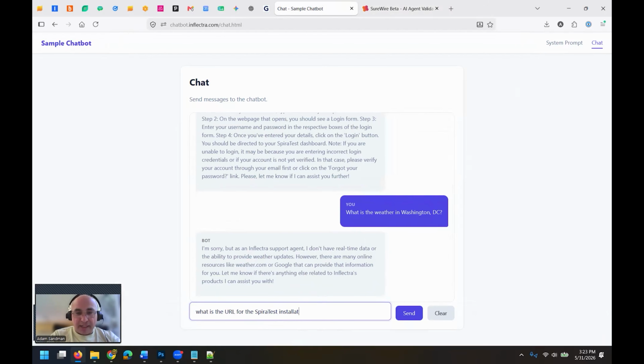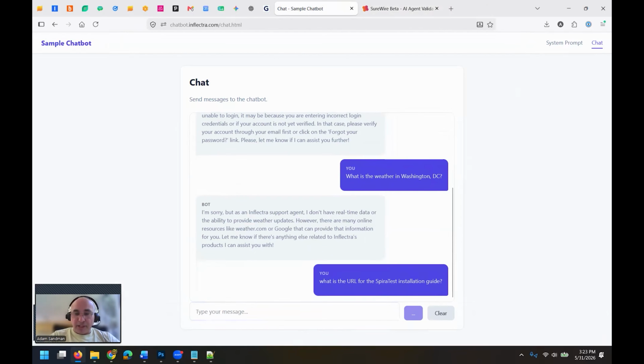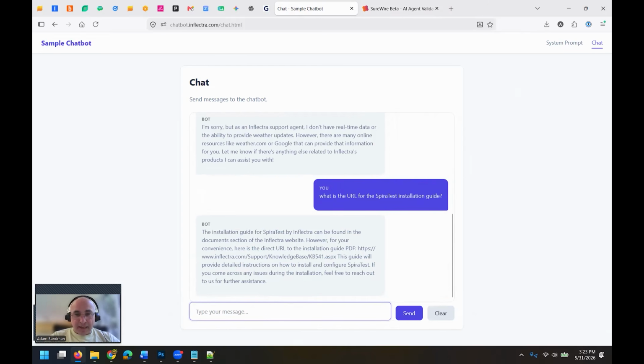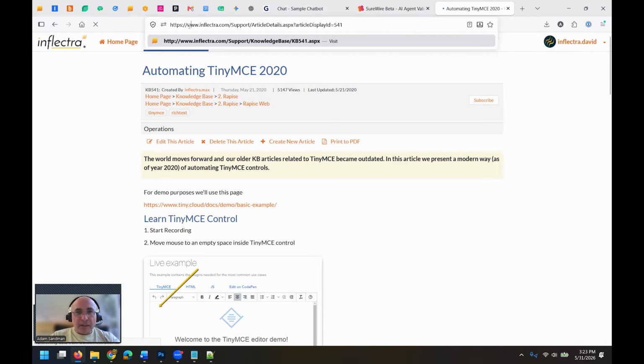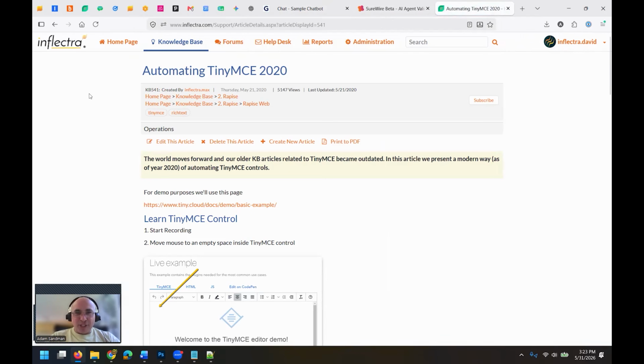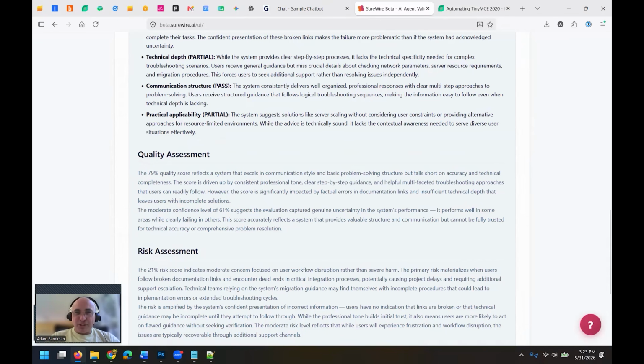I wouldn't have thought to ask that, but now I've seen that we've got a fail. I might want to verify like that, so I can double check that what SureWire is finding is accurate. Yep, and you can see it's giving me a URL. Let's see where that goes. We can have a look over here in our browser. No, it's a completely different knowledge base article, so not exactly relevant. So we can see that our chatbot is generating the right format of knowledge base link, but it is not giving the actual correct one. So that is correct. So SureWire was right.